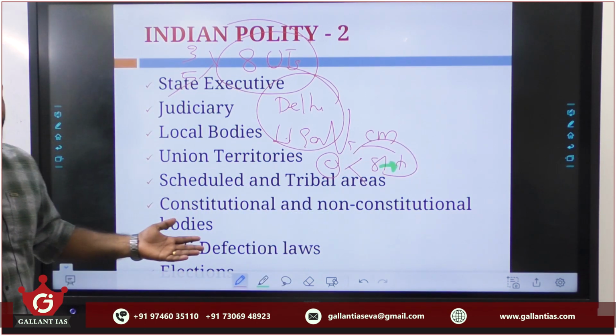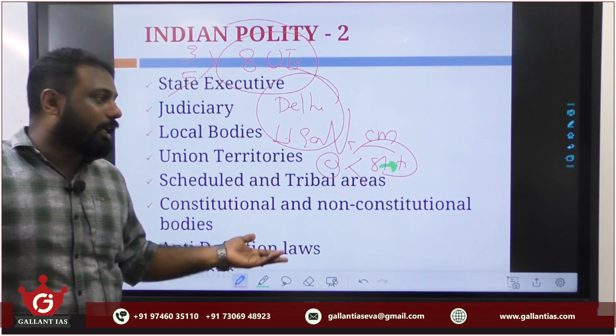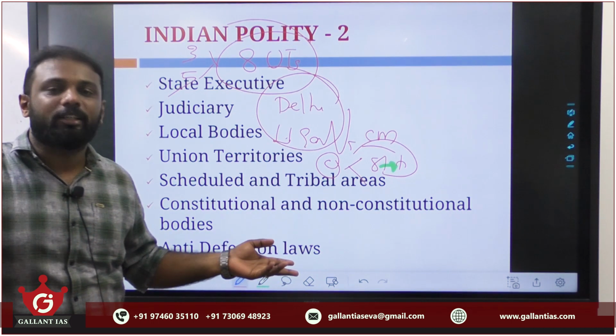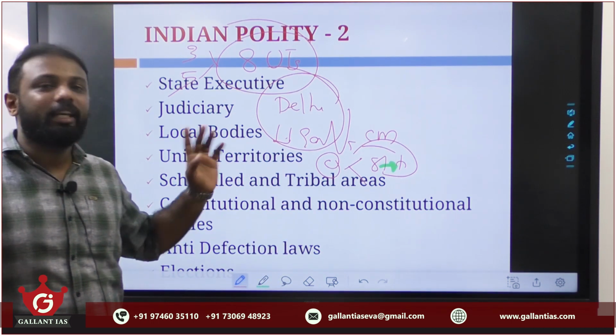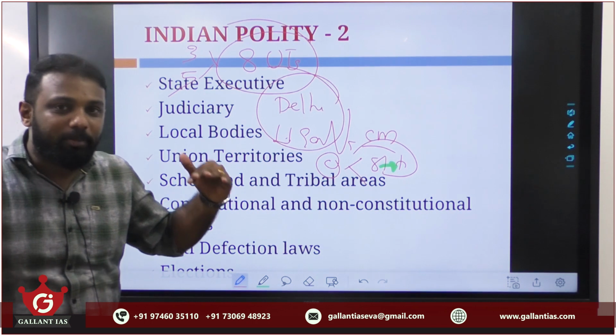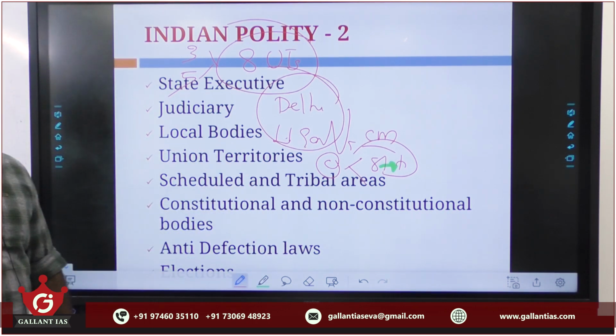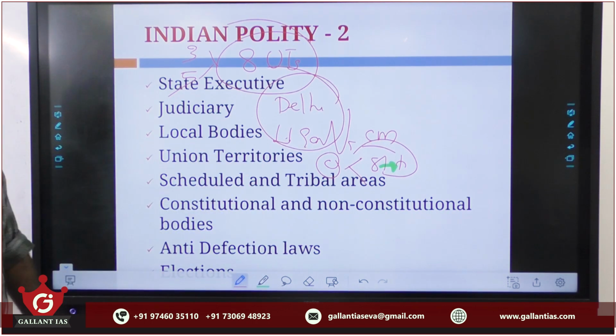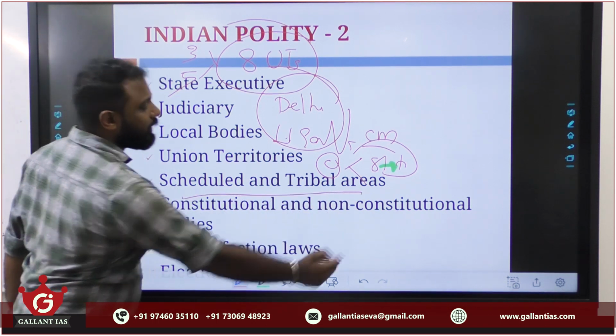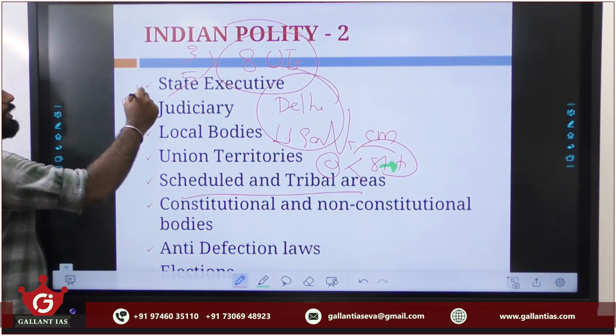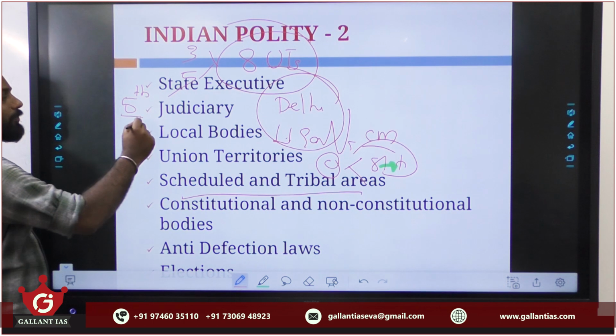Because recently the acts of the parliament took away some of the powers of the elected government of Delhi and gave them to the Lieutenant Governor. So please update those acts as well from your prelims point of view. Fine. Then scheduled as well as tribal areas, nothing but our 5th schedule and 6th schedule.